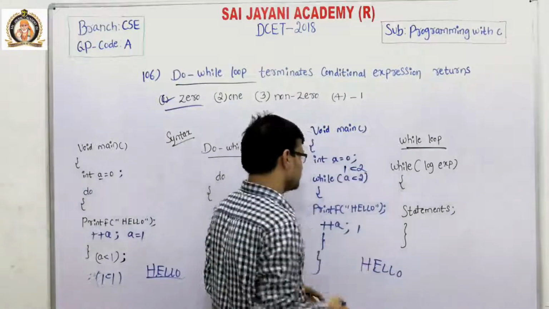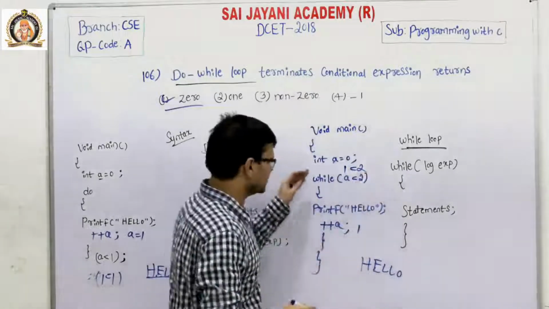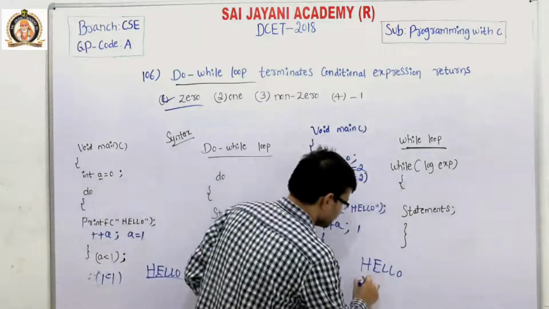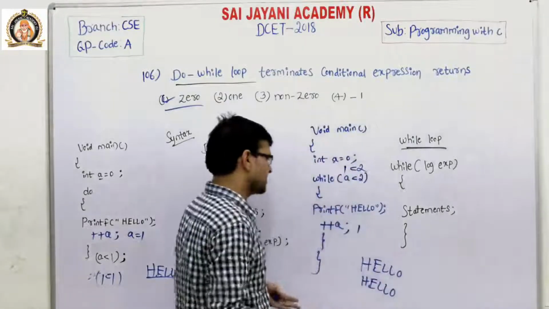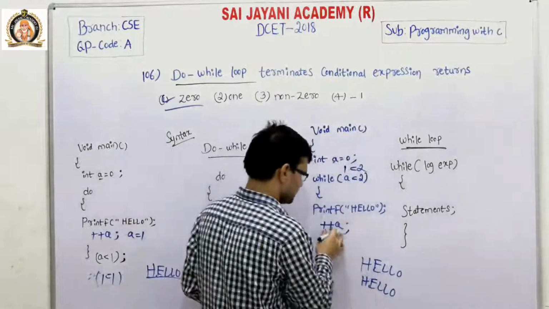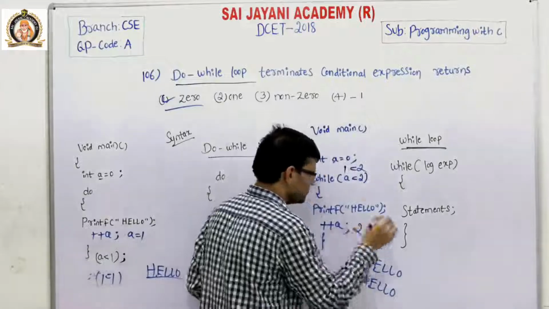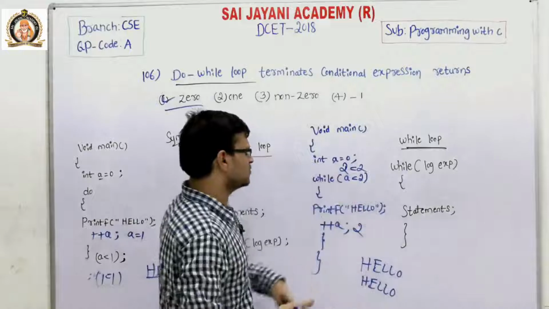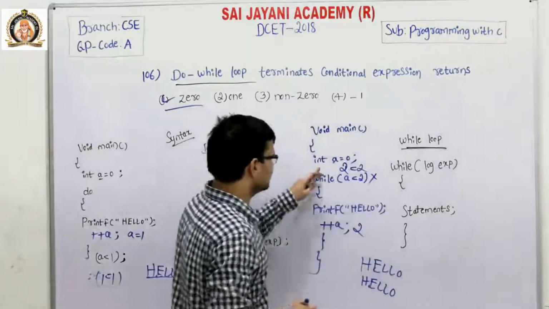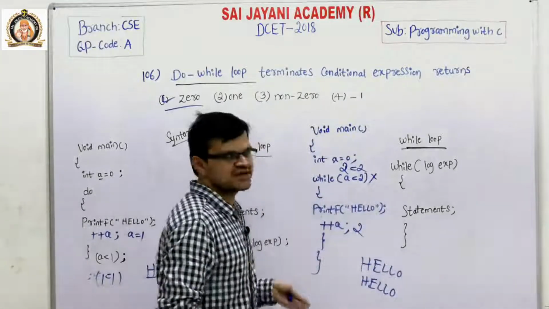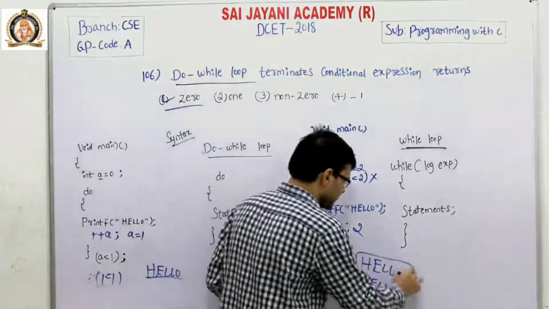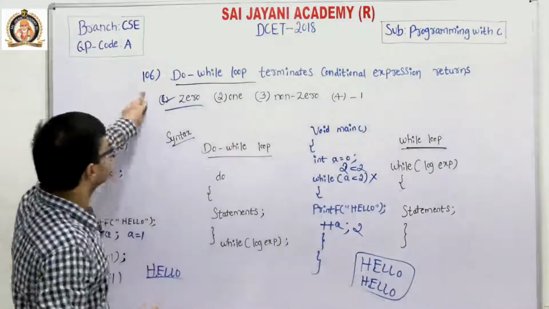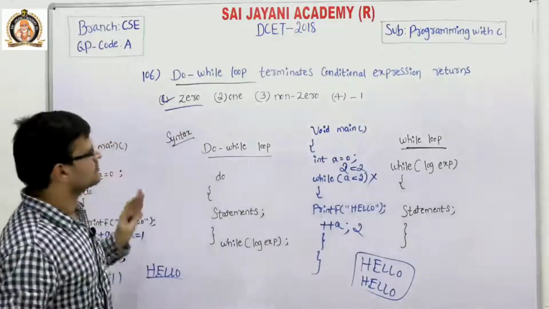So 1 is less than 2, and the condition becomes true. Then it comes into the loop and executes the instruction, that is hello is displayed once again. Then the variable value is incremented, that is it becomes 2. Then it again checks the condition, 2 is less than 2. This condition becomes false, so it comes out of the loop, that means it terminates the loop. So it only displays the hello message twice. For question number 106, the first option, 0, is the right answer.